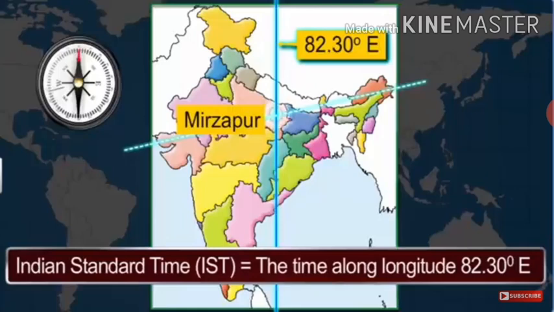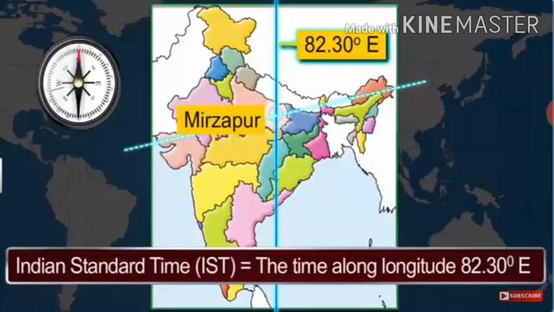Now, why has India selected a standard meridian with an odd value of 82 degree 30 minutes east? Because it is divisible by 7 degree 30 minutes, a standard adopted by almost all the countries of the world. It lies almost in the middle of India and as such it suits us the most.